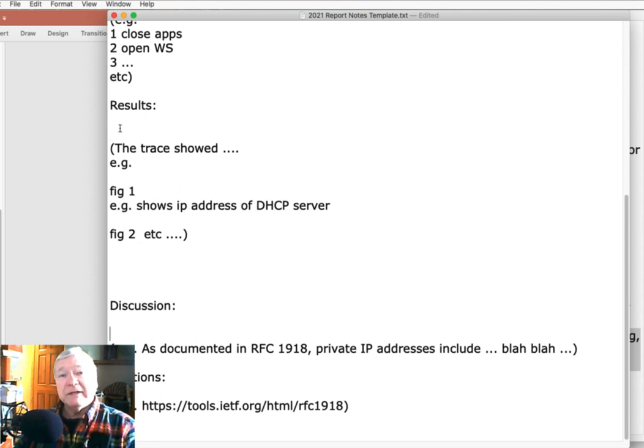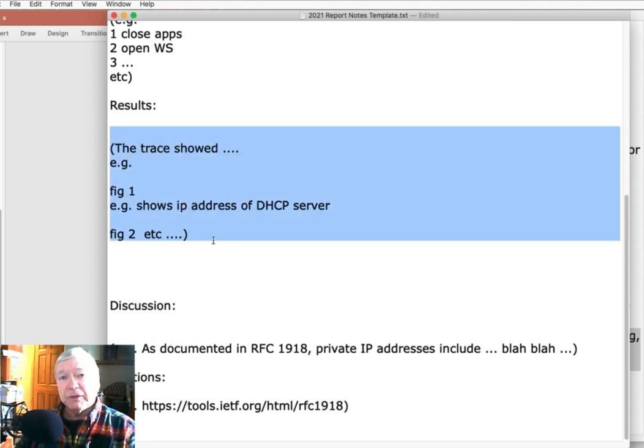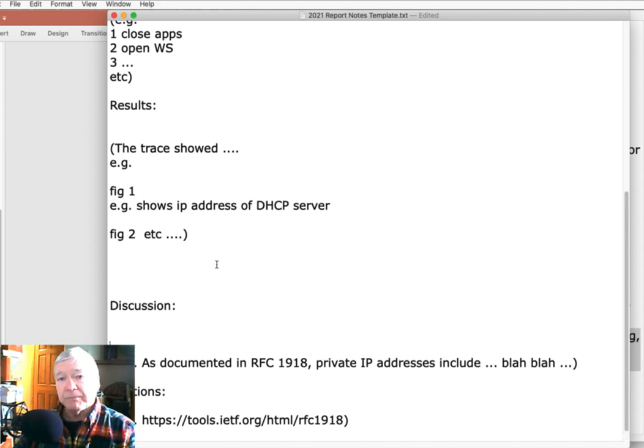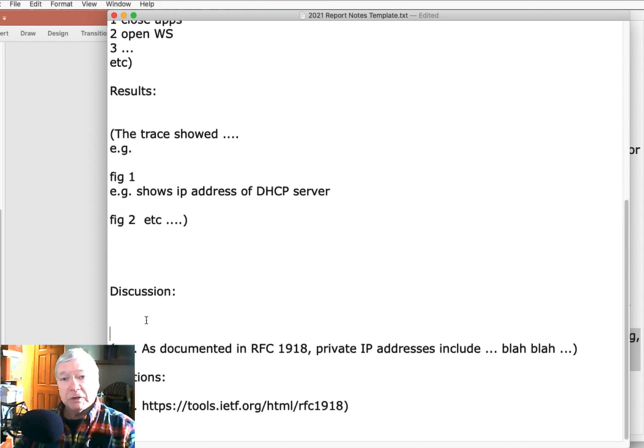And maybe you have an idea of something you want to talk about as you're doing these results. Now's the time to make a notation of a word or a phrase or a sentence in the discussion area. So then you remember that when you go and write your discussion area. Now, maybe as you're discussing this thing, you make a quote from something. As documented in RFC 1918 addresses, private addresses include blah, blah. Well, this is enough of a citation for me. You don't have to have an MLA citation in a citations section.